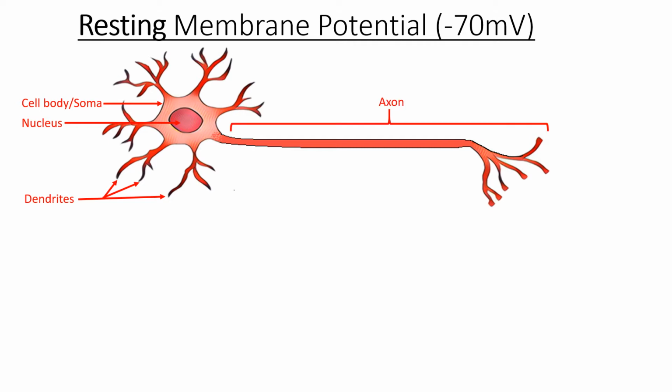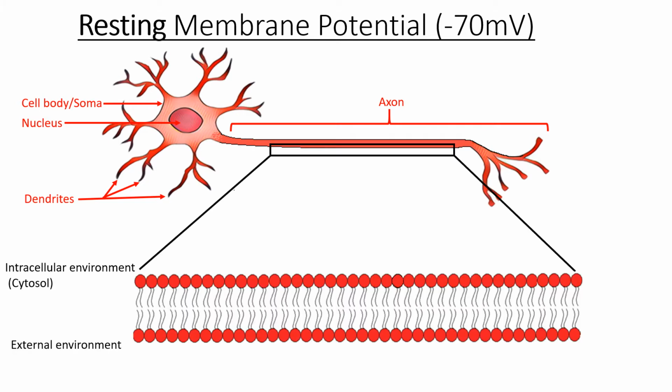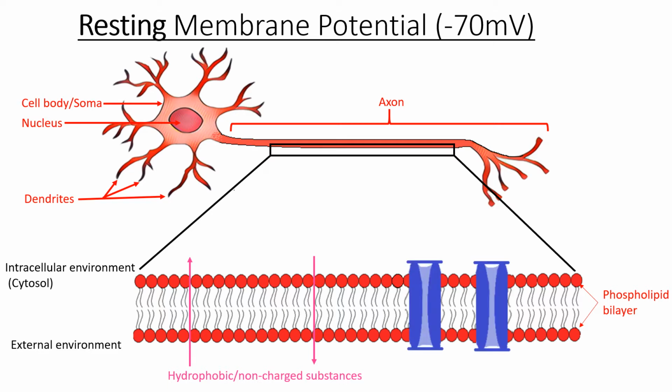The cell body, as well as the processes, are surrounded by plasma membrane, composed of a phospholipid bilayer. The function of the plasma membrane is to regulate what enters the cell and what leaves the cell. Because the plasma membrane is composed of phospholipids, only hydrophobic and non-charged substances can pass directly across it. Charged particles, such as sodium or potassium ions, require channels to enter or exit the cell across the plasma membrane.